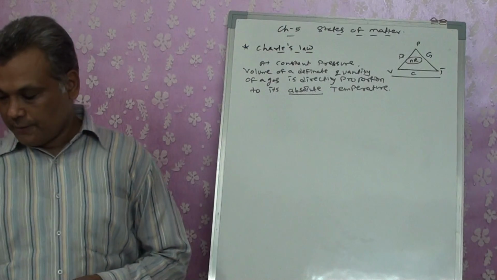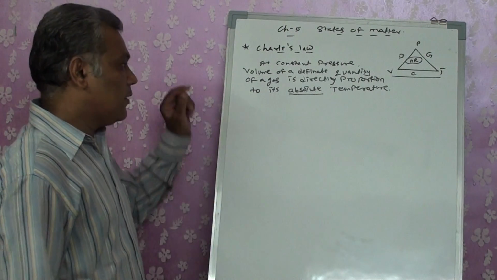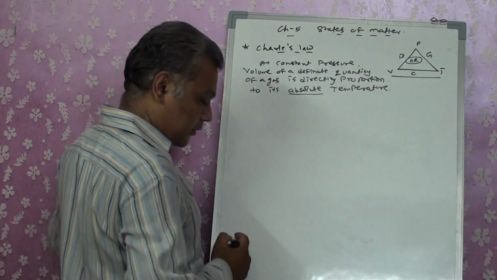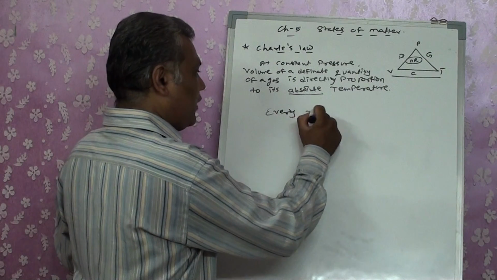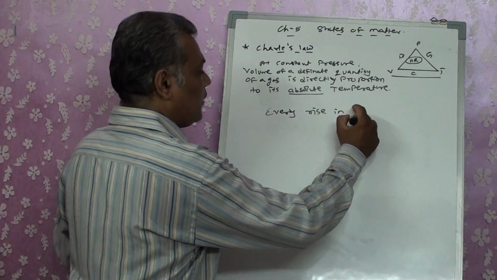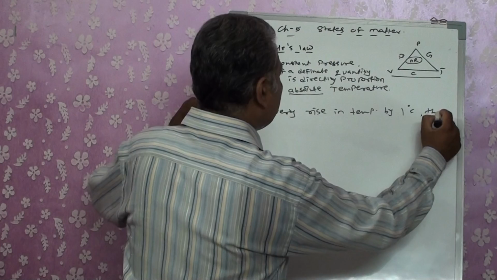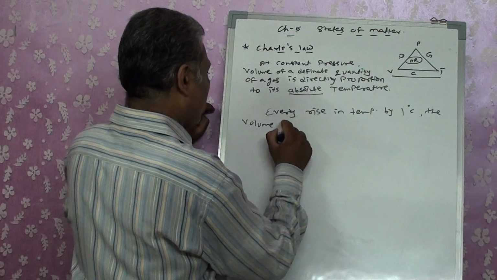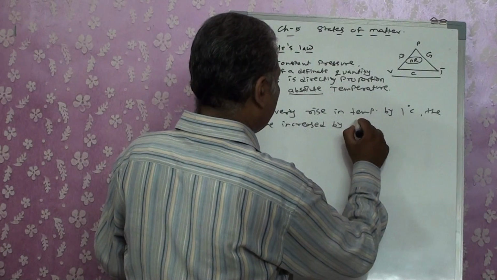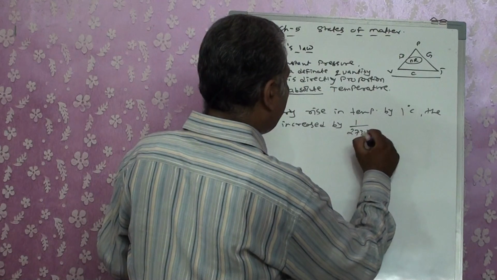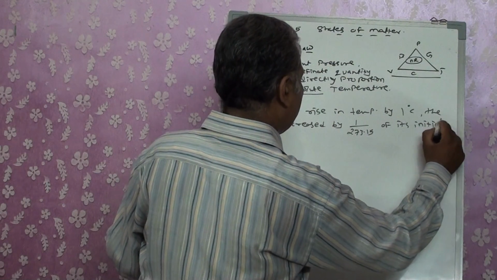To understand that factor, or to find out the relation for it, we have a study which told us that for every rise in temperature by 1 degree C, the volume increased by 1 upon 273.15 of its initial volume.